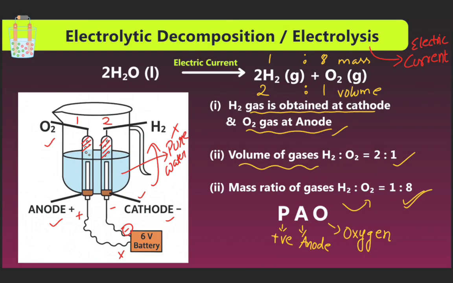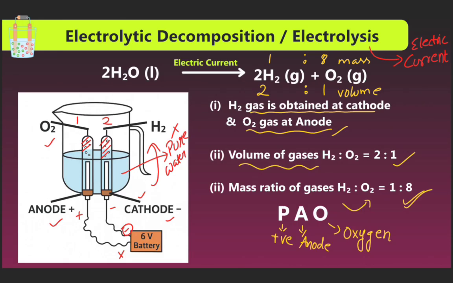Electrolytic decomposition is electrolysis. When electricity is passed through liquid water, it decomposes into 2H2 gas and O2 gas. There are three points. First, hydrogen gas is obtained at the cathode and oxygen gas at the anode. Second, the volume ratio of hydrogen to oxygen gas is 2:1.